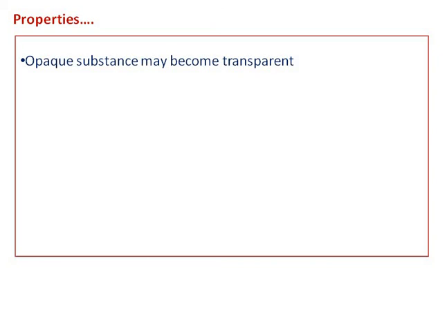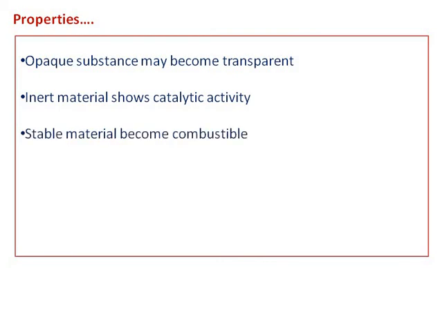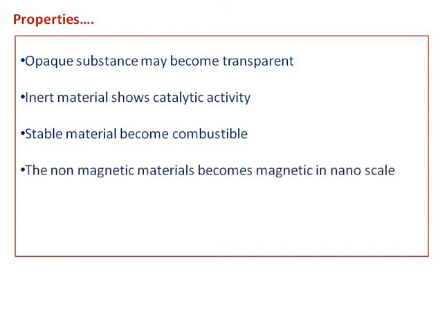So an inert material may change its behavior to an active material, and a stable material may become unstable. They may be combustible also. If you take the example of aluminium, it is stable in bulk state, but it is combustible at nanoscale. And also there is a possibility that we can convert non-magnetic materials to behave like magnetic materials at nanoscale. If you take the example of platinum or palladium, they are non-magnetic at bulk scale, but if you observe their nature at nanoscale, they are magnetic in nature.